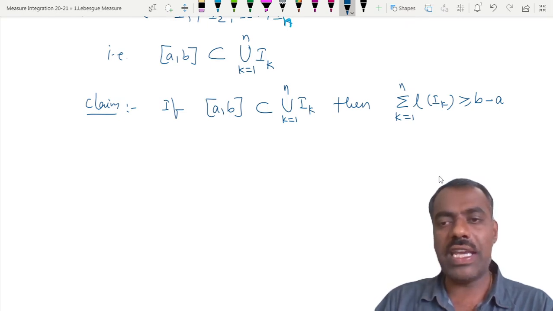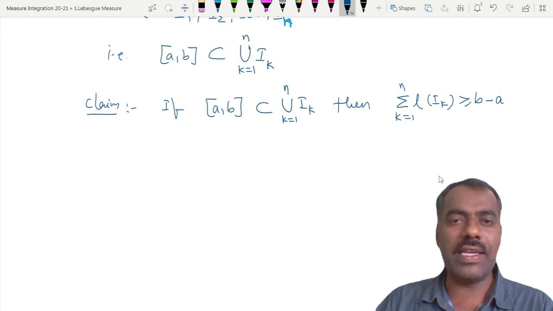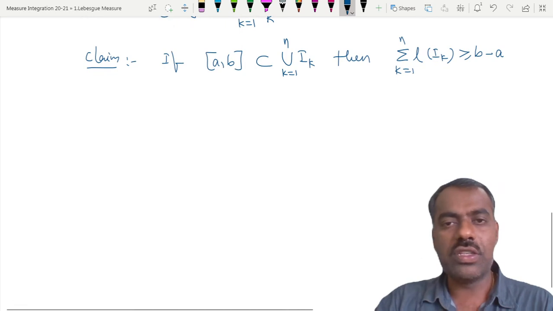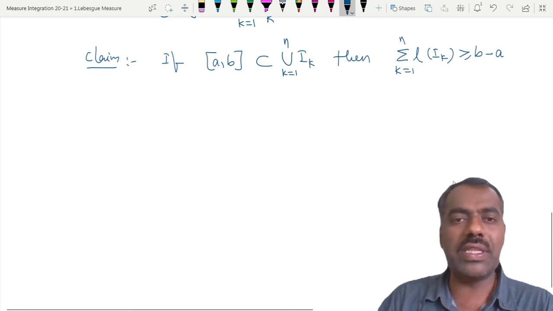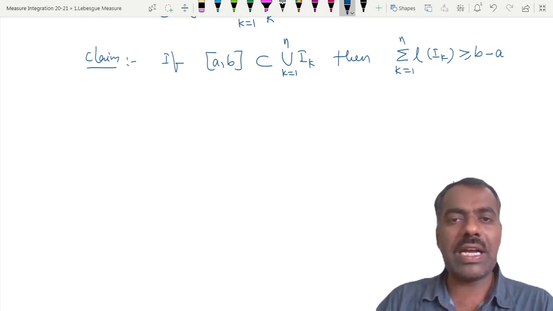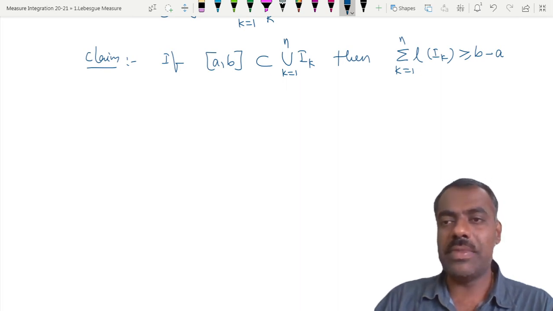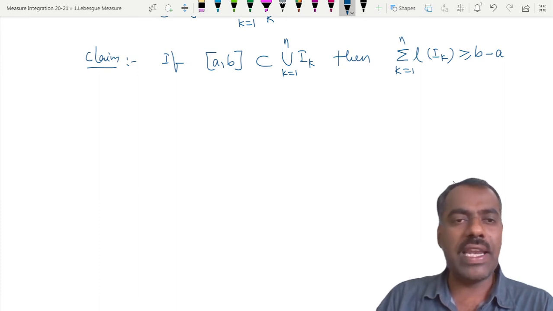If you take infimum, it is also greater than or equal to b minus a, which is the same as m star of a comma b. So the first important thing is proving that whenever a comma b is covered by this finite union, the sum is bigger than or equal to b minus a. This we will prove by mathematical induction.